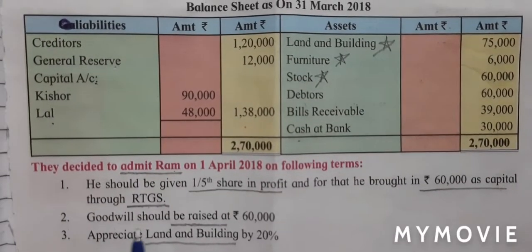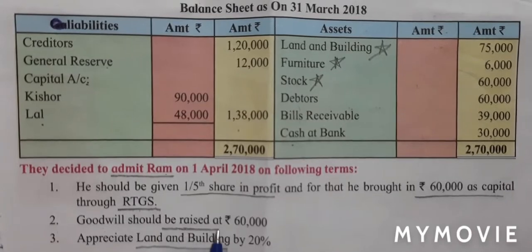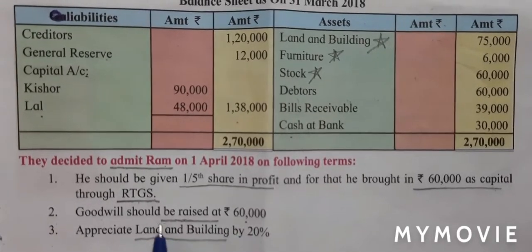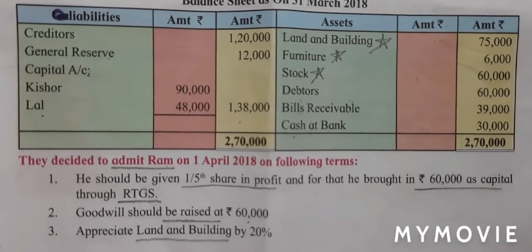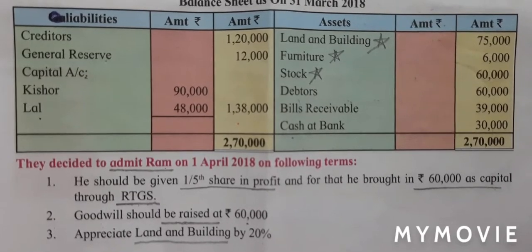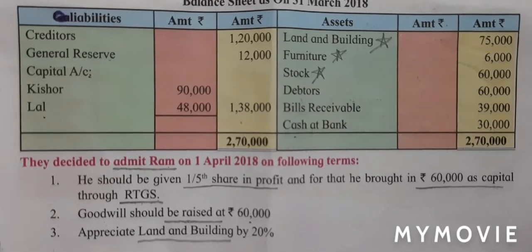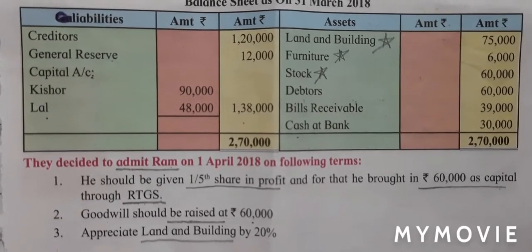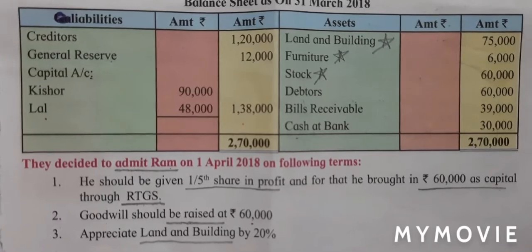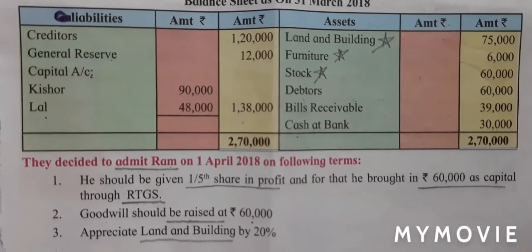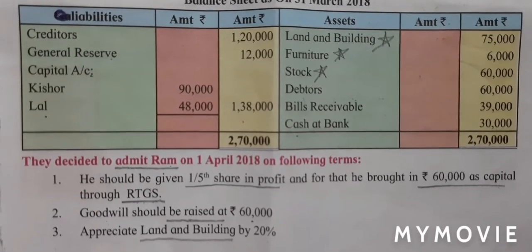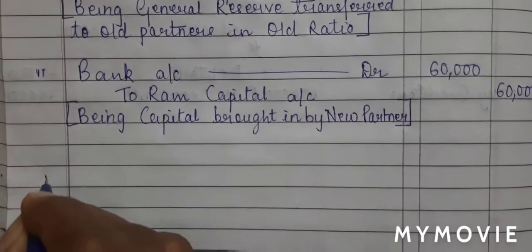Adjustment number 2. Goodwill should be raised at rupees 60,000. When goodwill is raised, we have to quickly recall the journal entry. So when goodwill is raised, what will be the journal entry? Yes, the journal entry will be goodwill account debit to old partners account. So first let's write the journal. The date will be common.